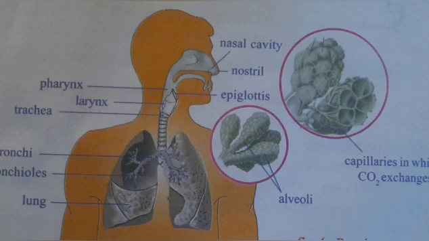Normally at rest, we inhale or exhale approximately 500 ml of air. 1200 ml of air remains in lungs after complete exhalation. Recall the activity of lung capacity performed by you in class 7th in the chapter Respiration in Organisms.